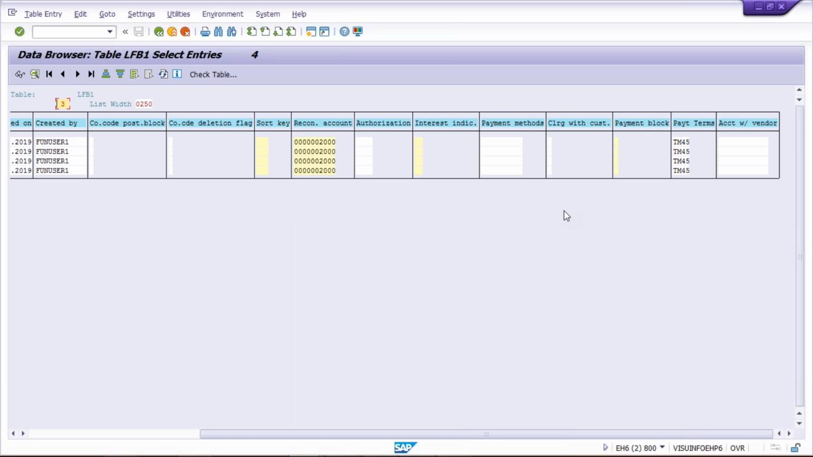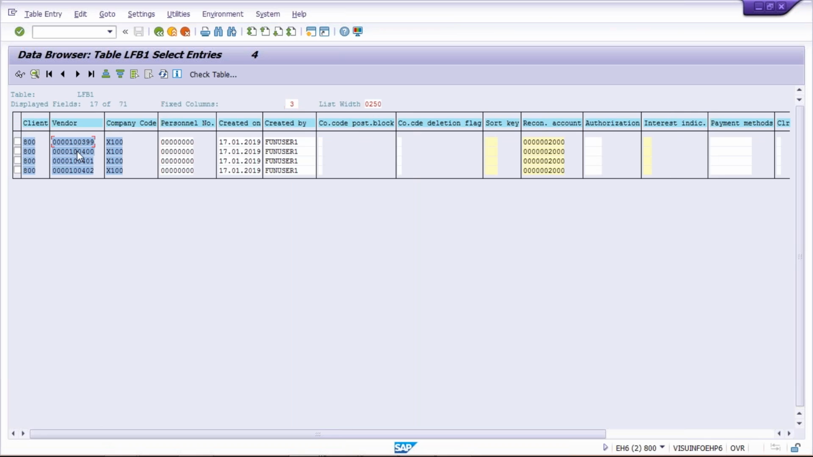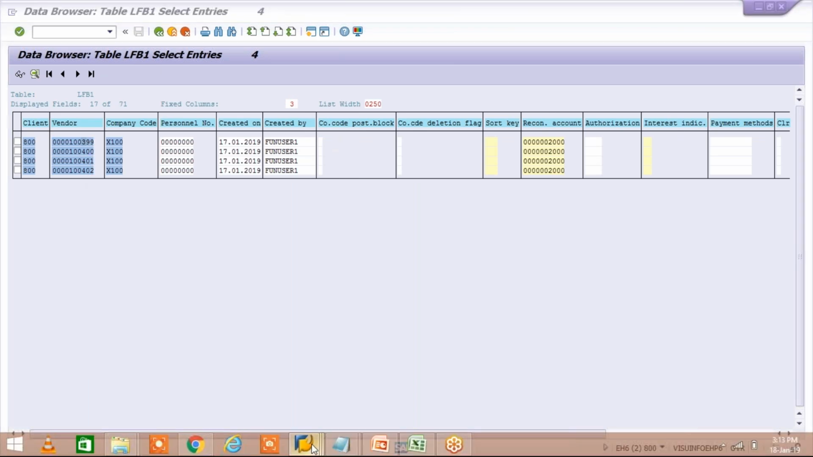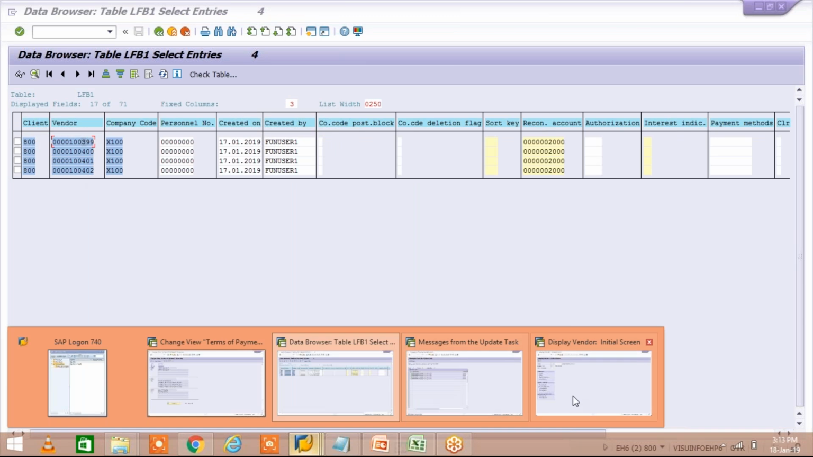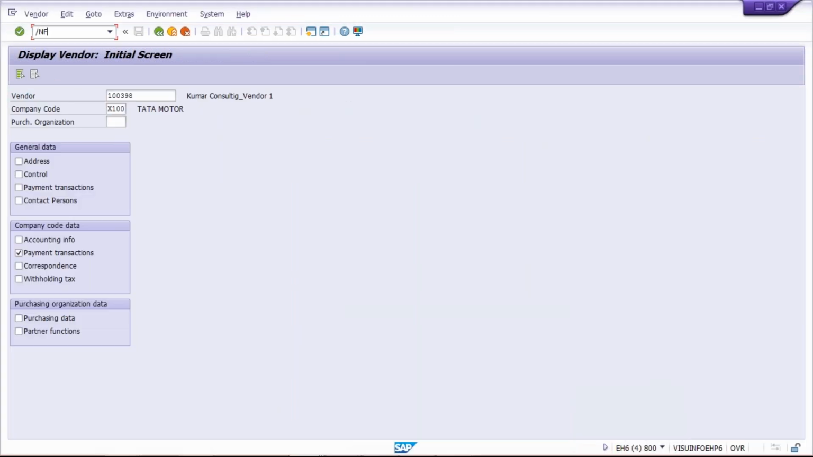So the other requirement is, now what we have done, guys, for TM45 we have changed the payment terms. For those vendor masters, TM45 terms of payment has been entered. But guys, we are having one more thing. If you talk about SAP, then let's suppose I'll use FB60 for transaction posting. So in FB60, what is happening, guys?